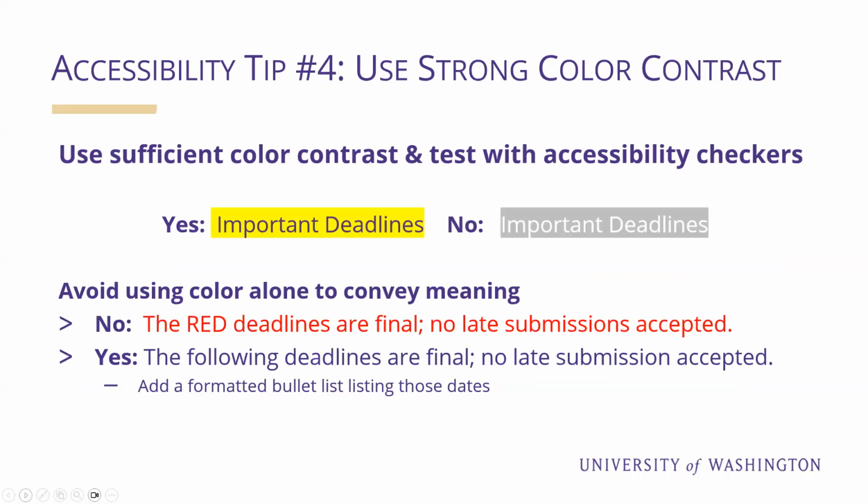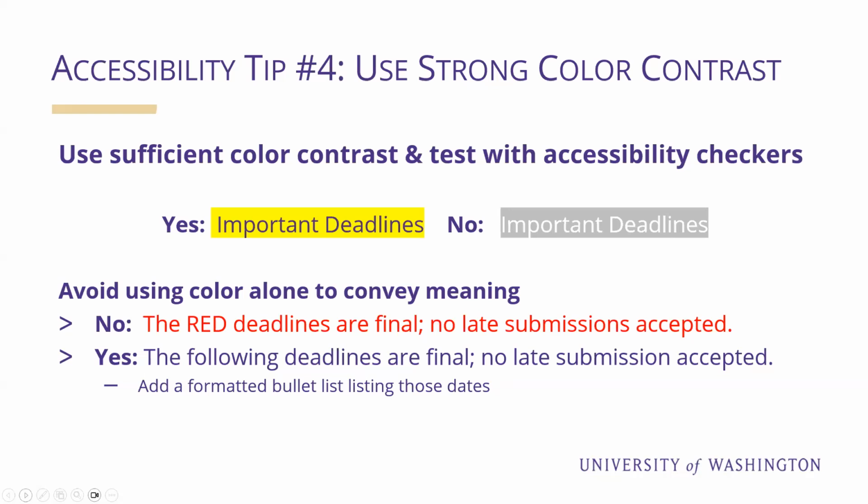Accessibility tip number 4, use strong color contrast. These are very simple examples on this slide, but using sufficient color contrast is an important accessibility best practice for many things, including graphics. While we can often just look at something and see if color contrast is not sufficient, accessibility checkers are really the best way to spot poor color contrast and to get guidance in fixing it.